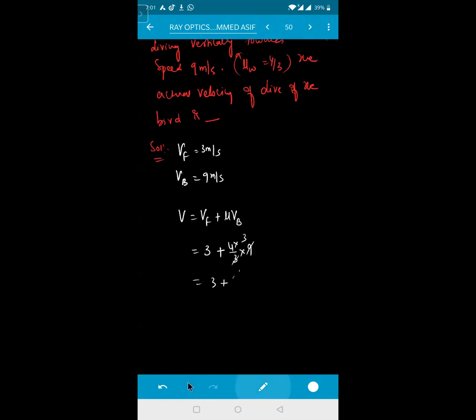We need to find VB. So this will become, V is given in the problem. That is given as how much? 9. This is the velocity of the fish, how much is this? 3. Refractive index is 4/3 into velocity of the bird. Okay. So how much is the velocity of the bird? Velocity of the bird will be equal to how much? How much is coming?